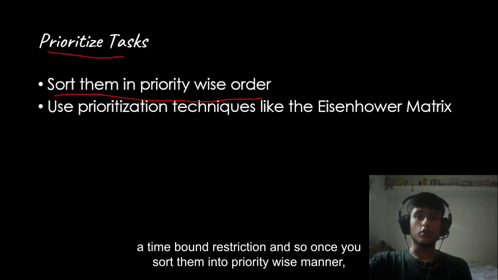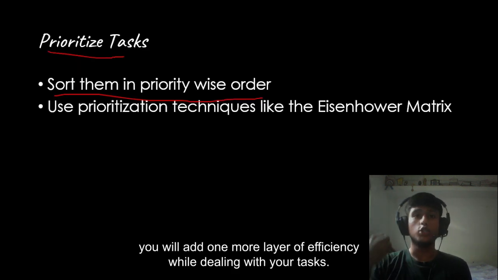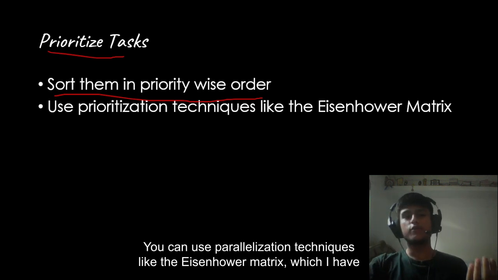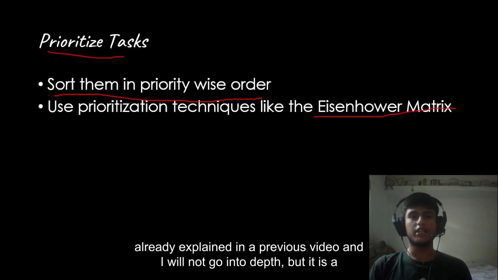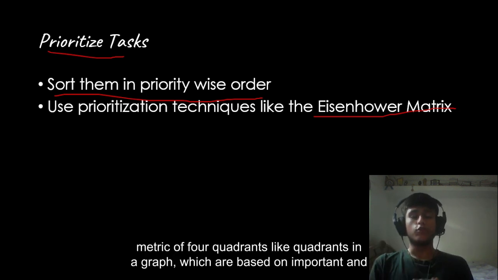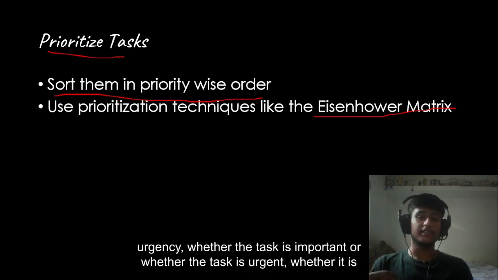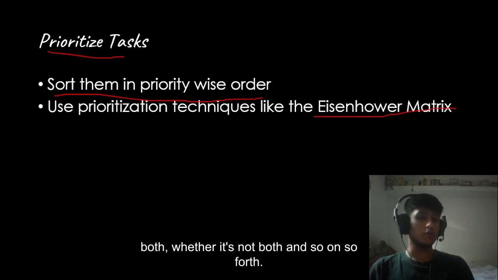And so once you sort them in a priority-wise manner, you will add one more layer of efficiency while dealing with your tasks. You can use prioritization techniques like the Eisenhower matrix, which I have already explained in a previous video, and I will not go into depth. It is a matrix of 4 quadrants, like quadrants in a graph, which are based on importance and urgency: whether the task is important, whether the task is urgent, whether it is both, whether it's not both, and so on and so forth.